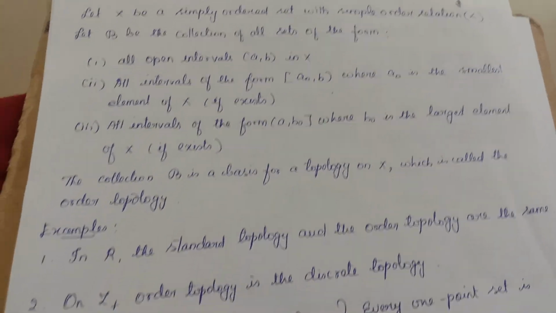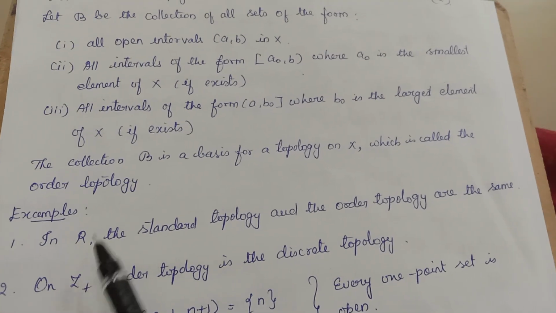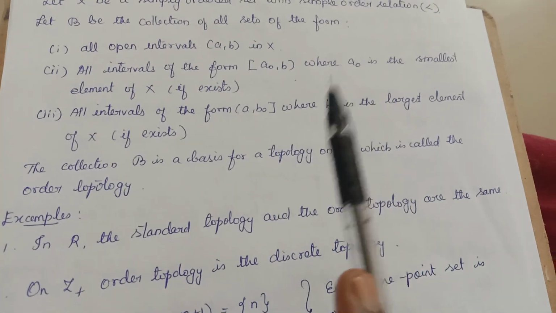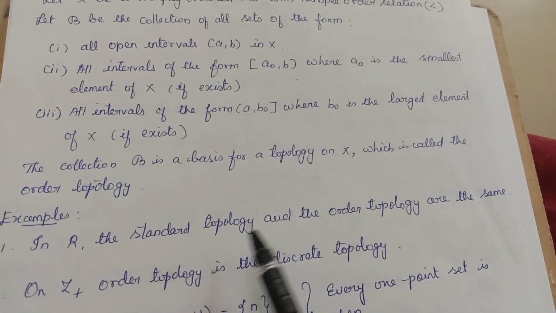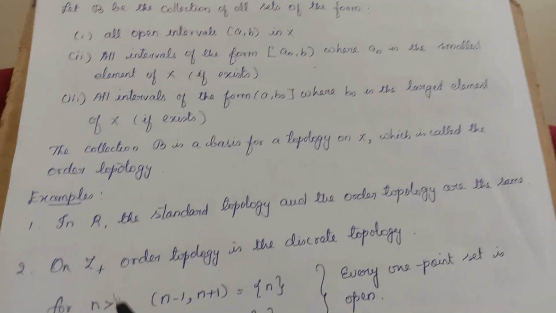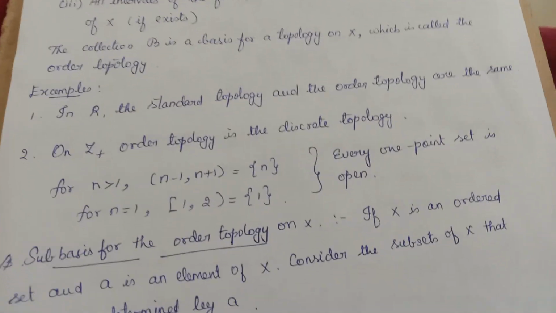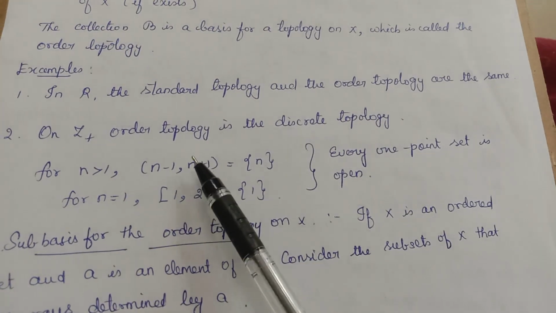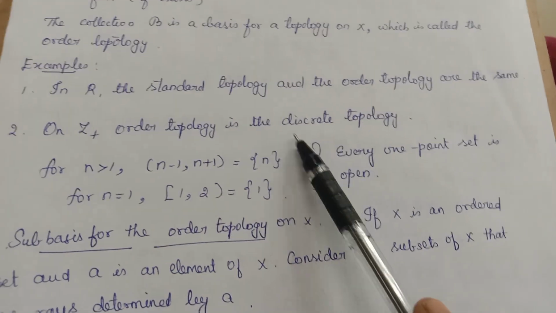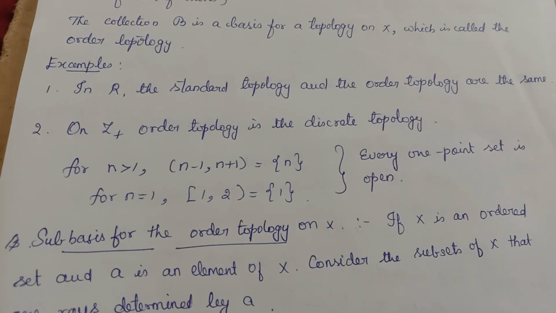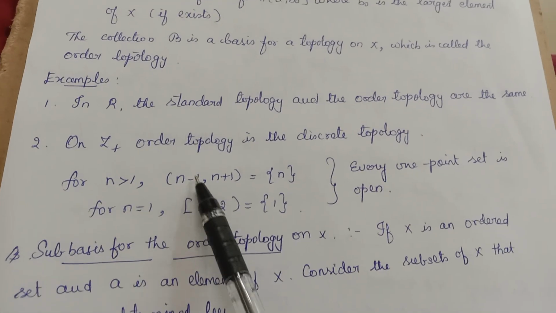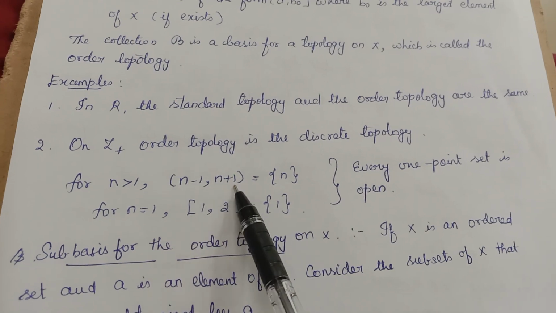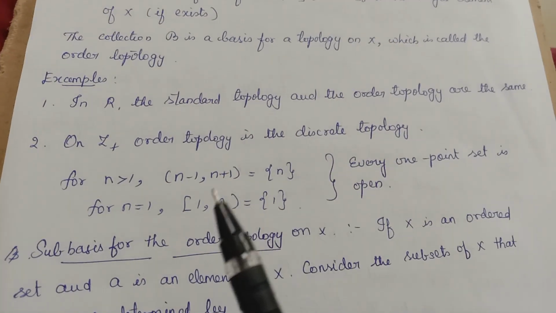So this is called the order topology. If you take the real line, there is no least element and no greatest element, so the standard topology is nothing but the order topology. In Z plus, the positive integers, the order topology is nothing but the discrete topology, that is, the collection of all subsets. Because if you take the open interval (n minus 1, n plus 1), it is equal to the singleton set {n}.